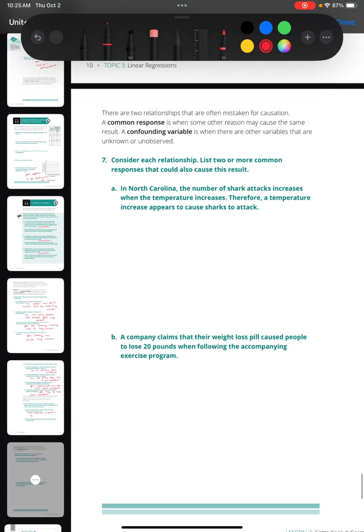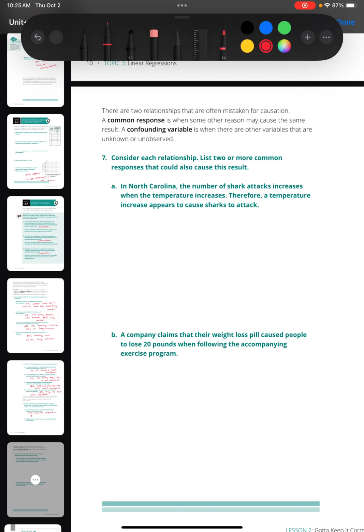All right, on to the next page. There are two relationships that are often mistaken for causation. The first one being a common response is when some other reason may cause the same result, or a confounding variable is when there are other variables that are unknown or unobserved, which happens quite a bit. So consider each relationship and list two or more common responses that could cause this. In North Carolina, the number of shark attacks increases when the temperature increases. Therefore, a temperature increase appears to cause sharks to attack.